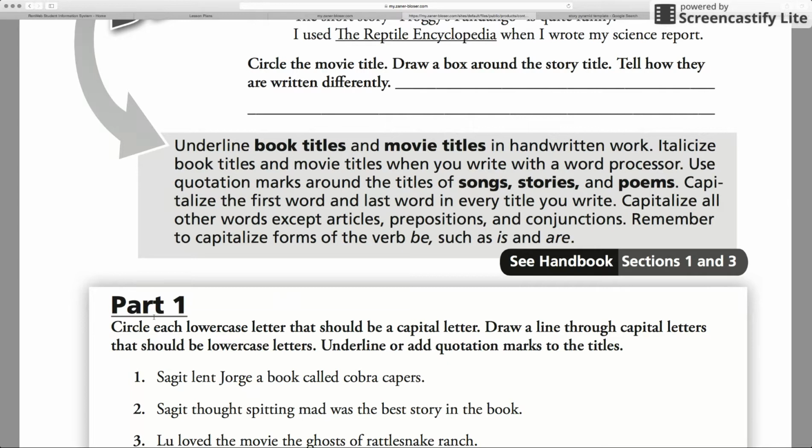Okay, one of the trickiest parts with this lesson is going to be identifying what is a book, short story, movie. So you're going to have to read all of the words in this sentence and take your time as you go through and answer each question.